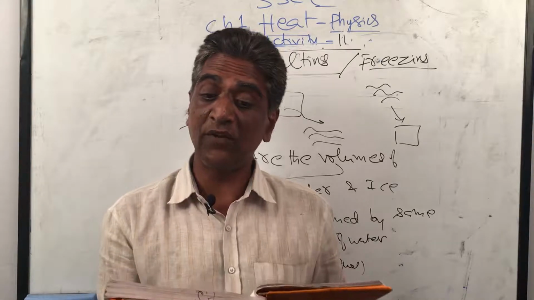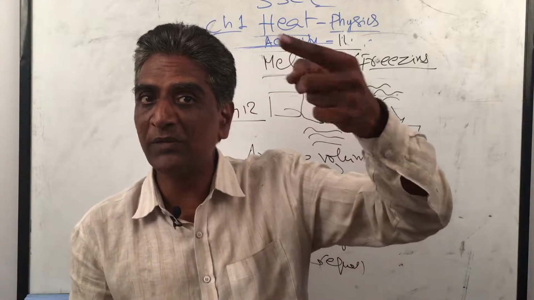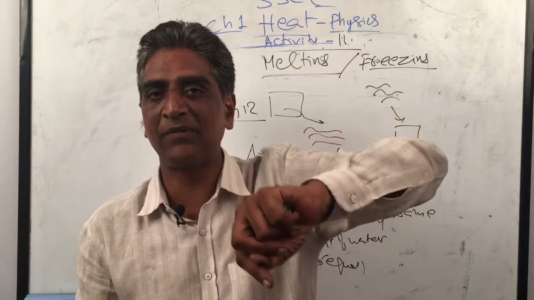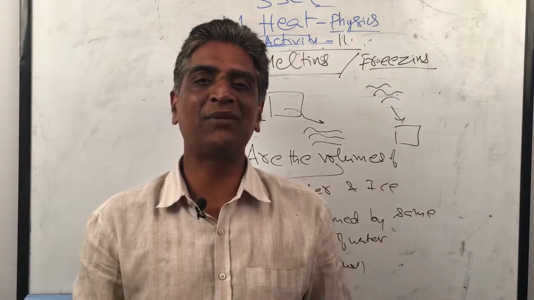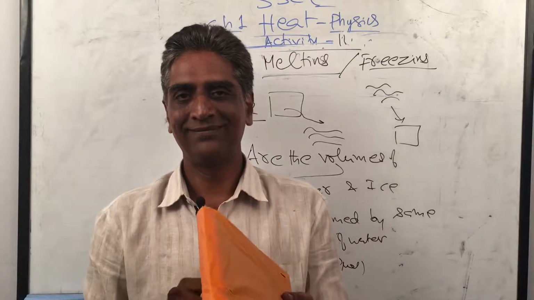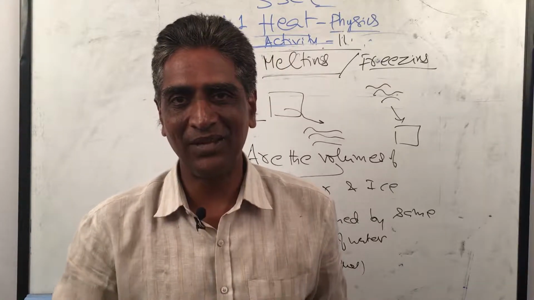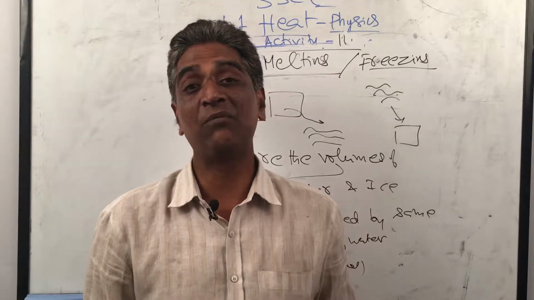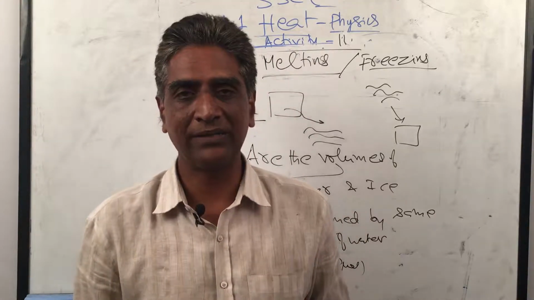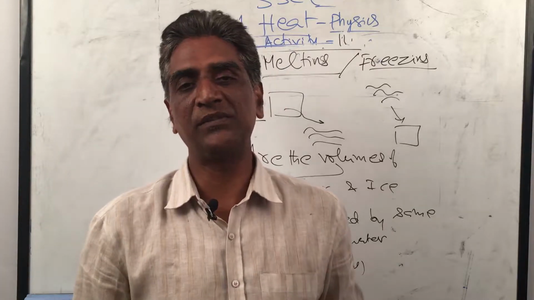Thus, since volume is more, density is less. Density is mass by volume. The density of ice is less than that of water, and that is why ice floats on water. If something becomes ice, it comes up and floats there in water. That's a profound point. It has got many applications which we will see later.